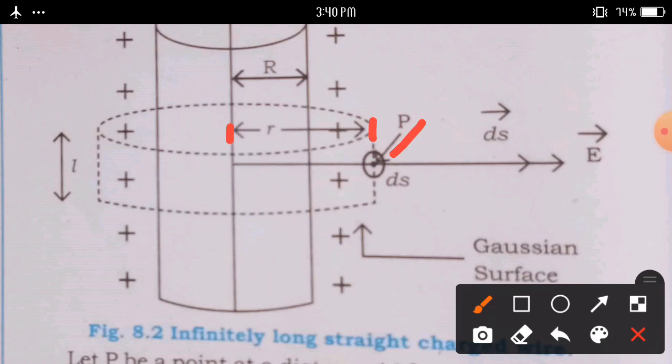Draw Gaussian cylinder surface of radius r. This is a Gaussian surface. We can draw Gaussian cylinder surface of radius small r and length small l,